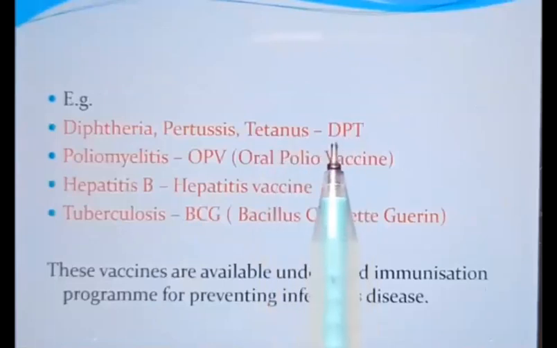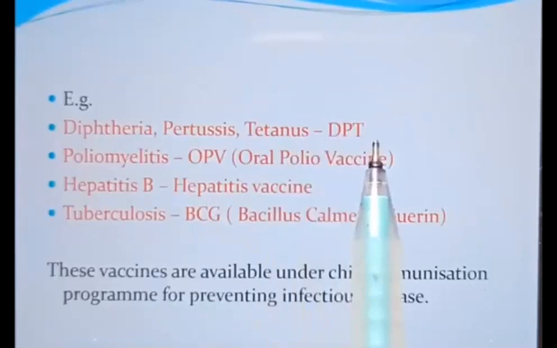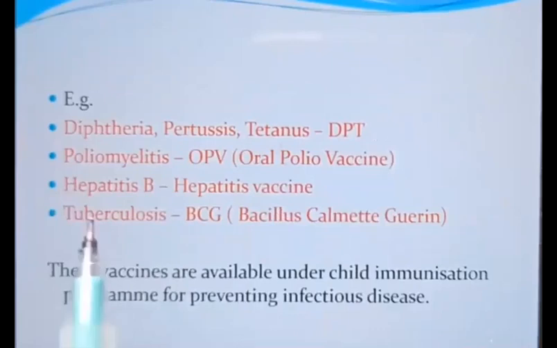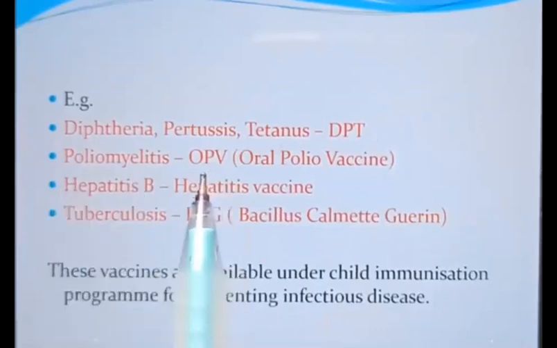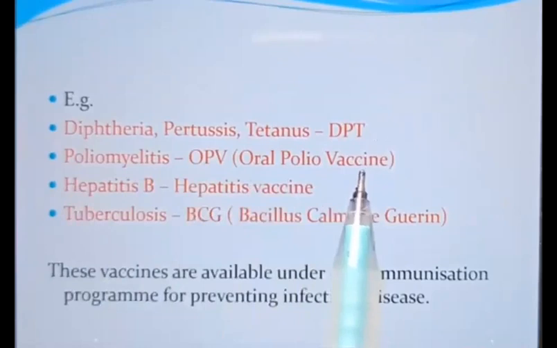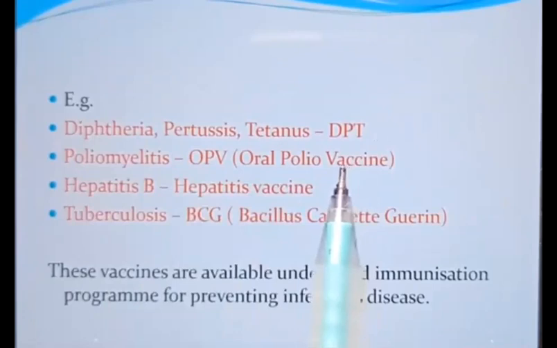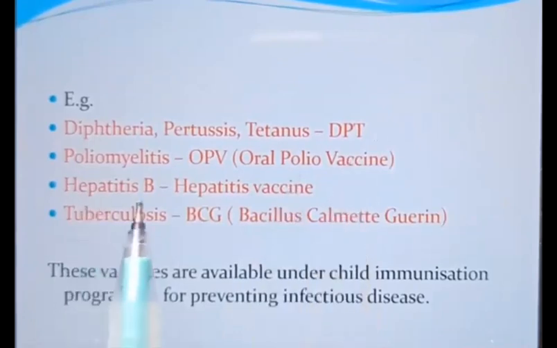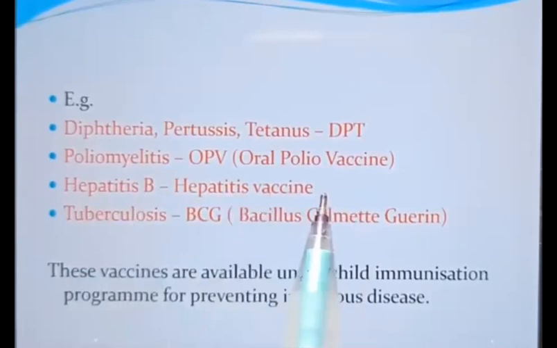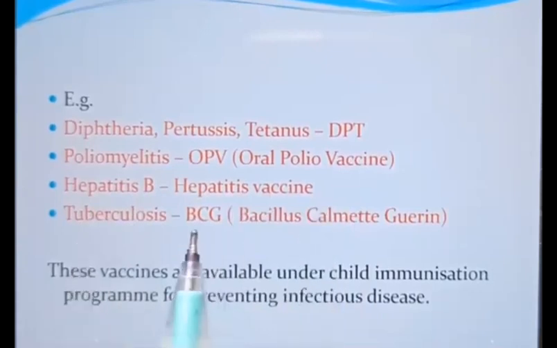Just look on the screen. You can see some examples of vaccines. Diphtheria, pertussis, tetanus. All of you were given this vaccine immediately after your birth. Diphtheria, pertussis, tetanus, 1 dose. Then poliomyelitis, that is an oral polio vaccine, or polio drops we say. Then hepatitis B, that is a type of jaundice. For that, hepatitis vaccine is given. Tuberculosis, the name of the vaccine is BCG, that is Bacillus Calmette-Guerin.